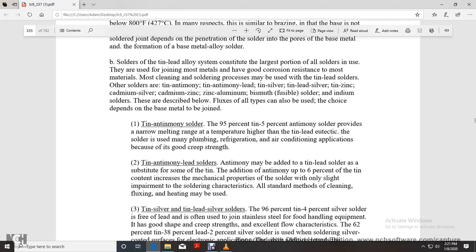Tin antimony lead solders. Antimony may be added to the tin lead solder as a substitute for some of the tin. The addition of antimony, up to 6% of the tin content, increases the mechanical properties of the solder, which only slightly impairs the soldering characteristics. All standard methods of cleaning and fluxing heating may be used.